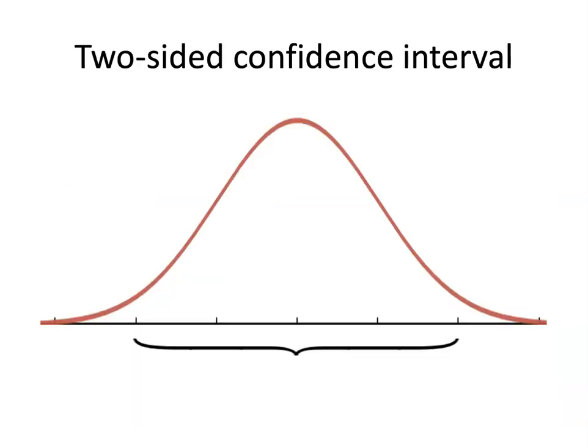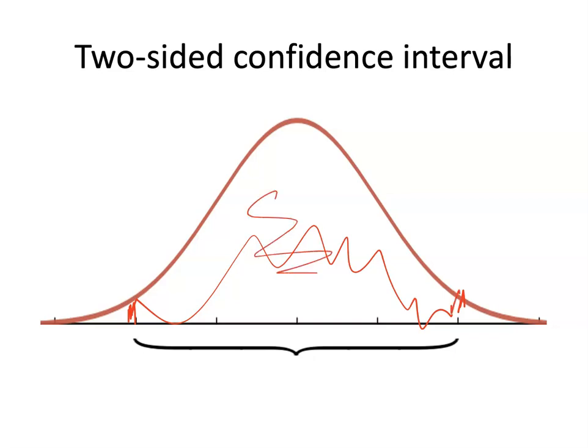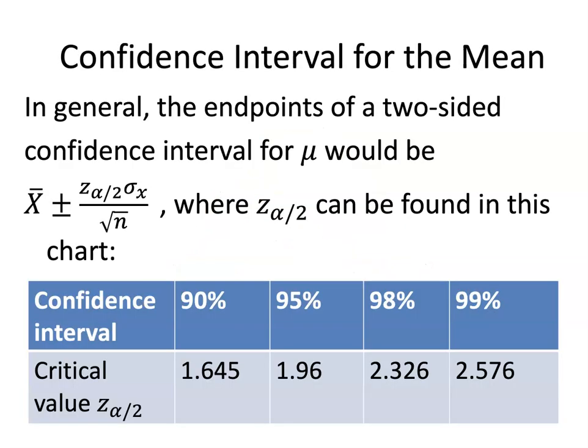We're talking about a two-sided confidence interval because the confidence interval will run from here to here. So it's not going to be open-ended. It's not going to go to infinity in either direction. Instead, it's between this finite value and this finite value. And that's why we call it two-sided.